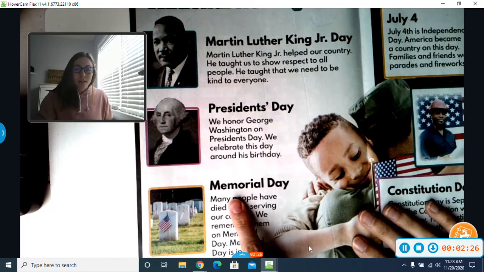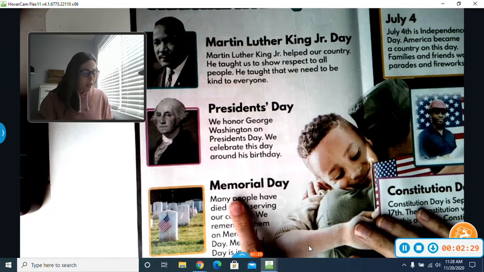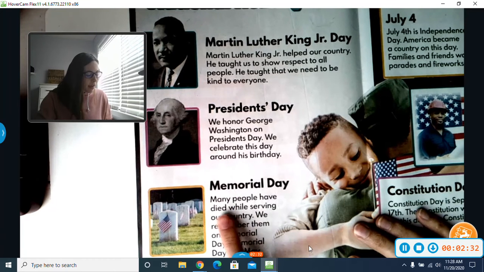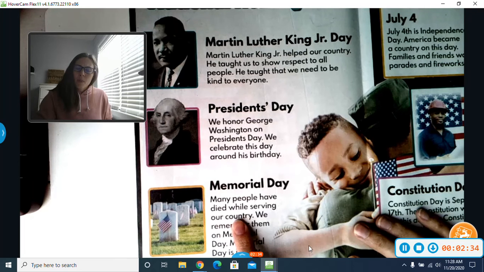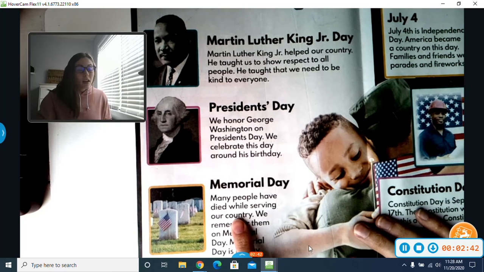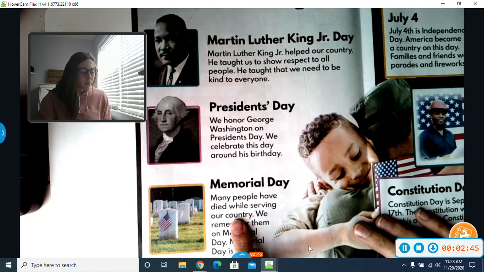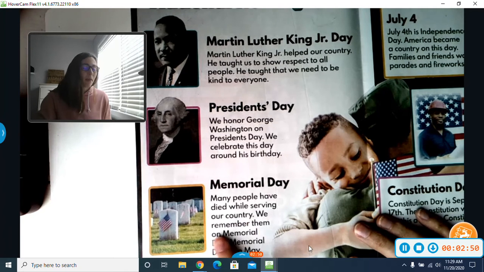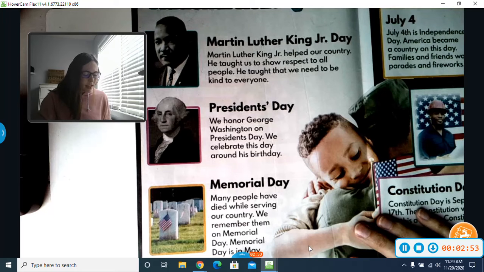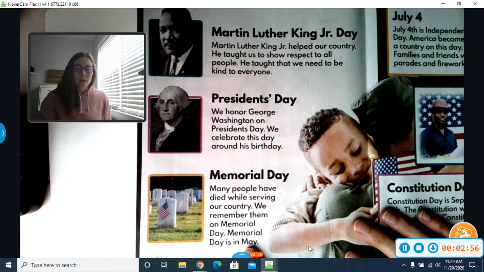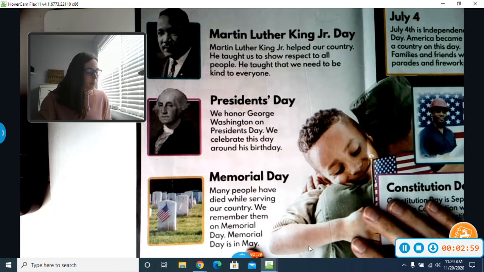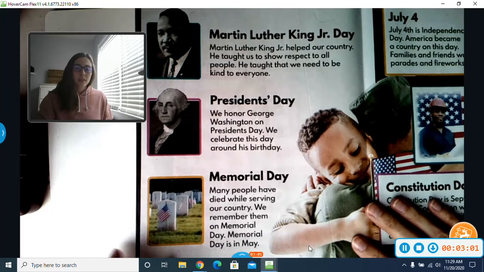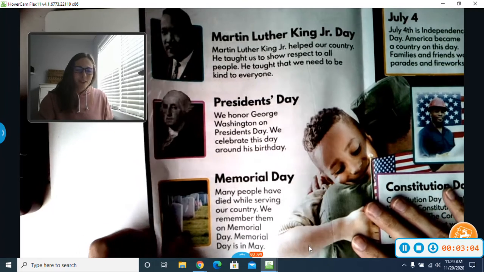The next one says Memorial Day. Many people have died while serving our country. Remember we talked about the people that serve in the Army or the Navy or the Air Force or any of those military branches? Well, unfortunately, that's a hard job and sometimes people die when they're trying to protect our country. So we remember them on Memorial Day. Memorial Day is in May, and we never have school on Memorial Day. Okay, it's when we honor and remember the people who passed away fighting to keep our country safe.